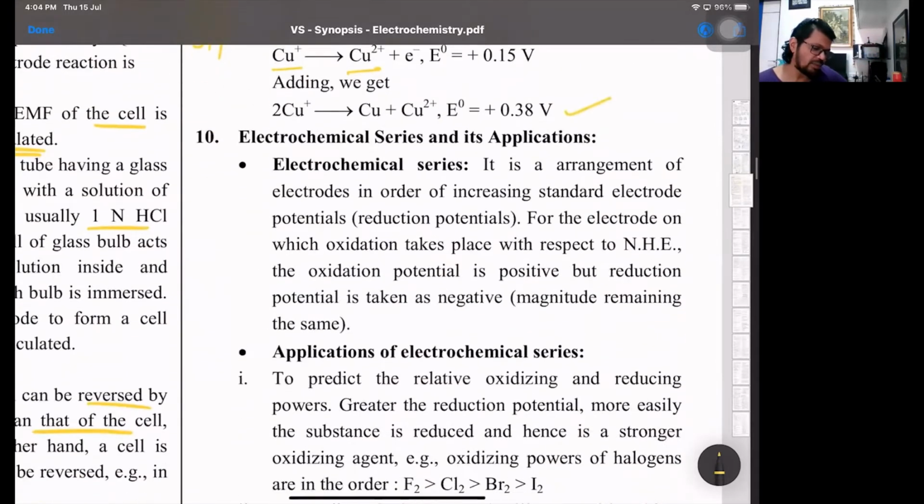Then comes the electrochemical series where all the elements are arranged in the form of electrodes in the decreasing order of their SRP values. All right. So arrange in the order of... Yes, now see this part. Now they have said the word increasing electrode potential. It should be decreasing electrode potential. That's the reduction potential values. All right, that is one.